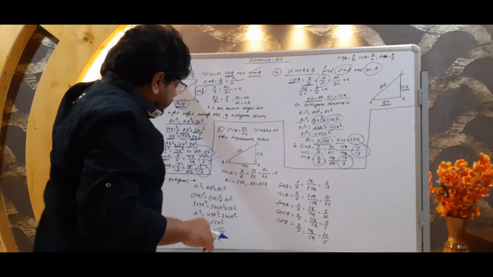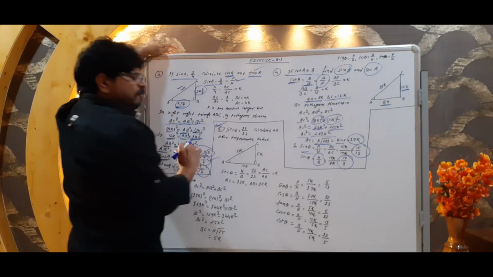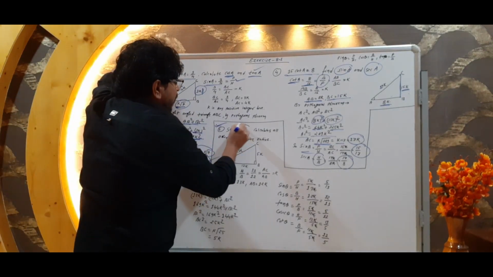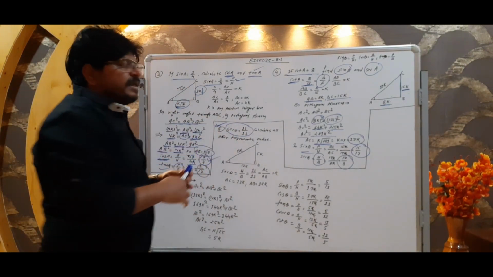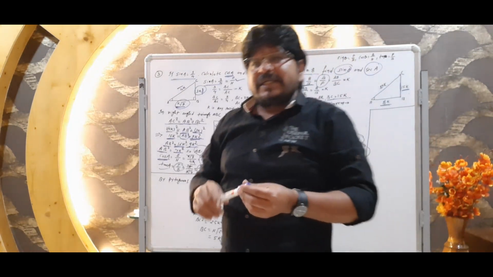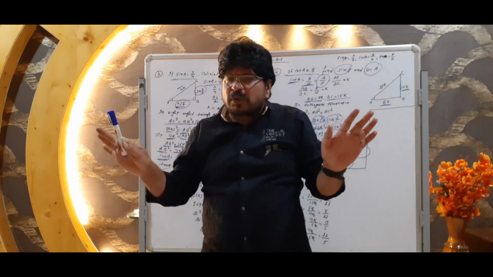Now the next question, question number 5, is very simple. What is given here? Sec theta is equal to 13 upon 12. Given this, we have to find all the trigonometrical ratios.